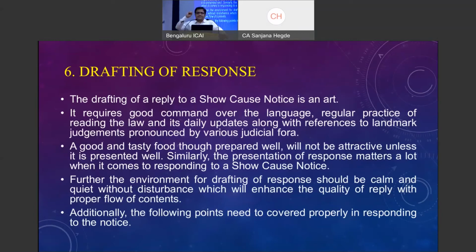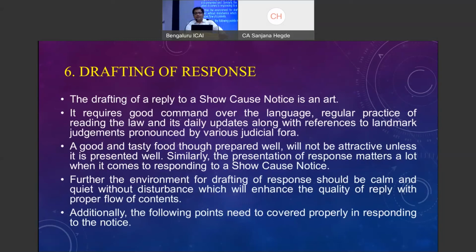Why I am saying this is, with due respects, if a person does not have knowledge of GST, or the capacity or capability of drafting a show cause notice reply, I'm not saying it is not there, please mark my words. If he himself feels it is not there, he has to develop it. And for exposure to the practical aspects, please approach a senior. Even in the form of networking or professional fee sharing, you will definitely get to learn.